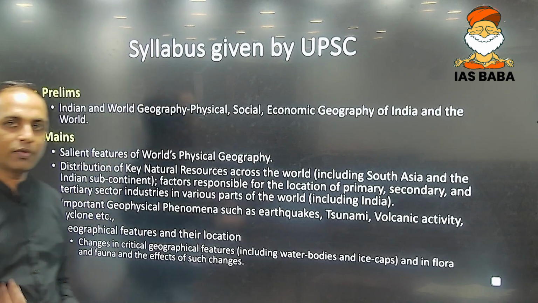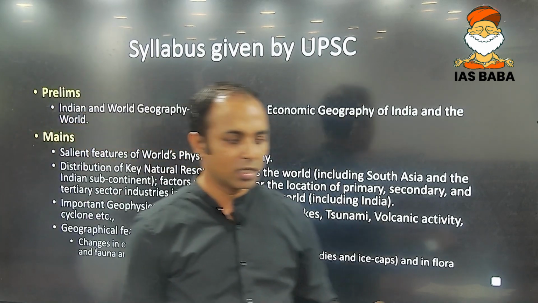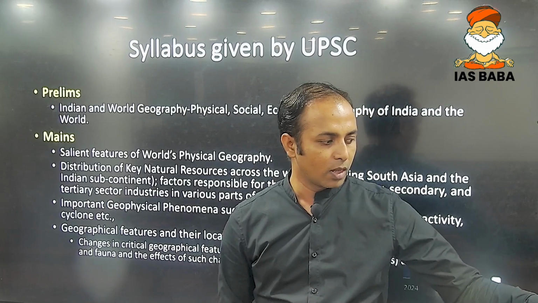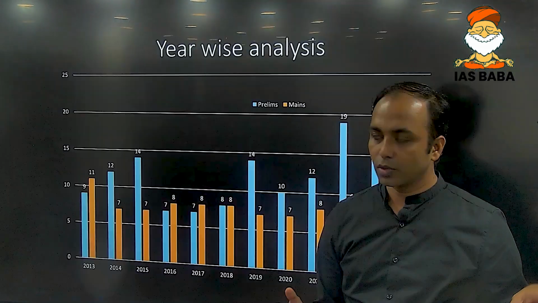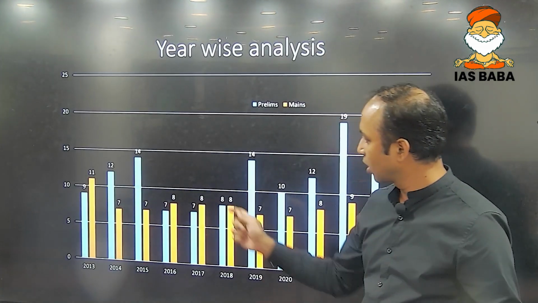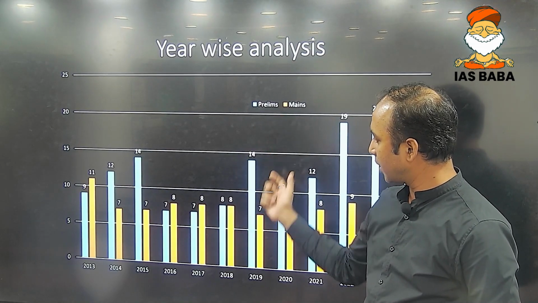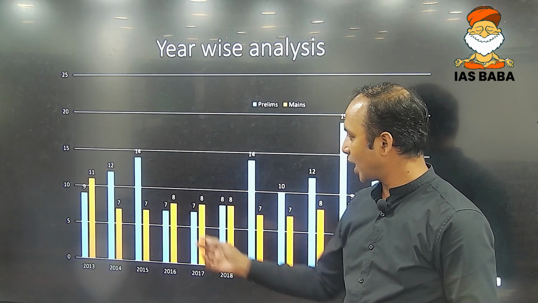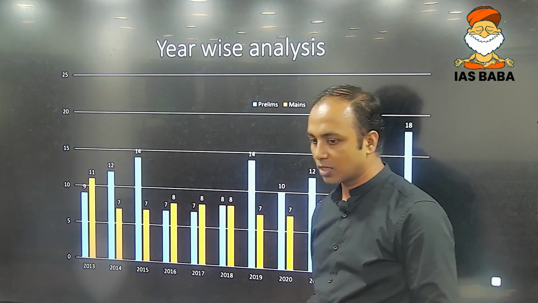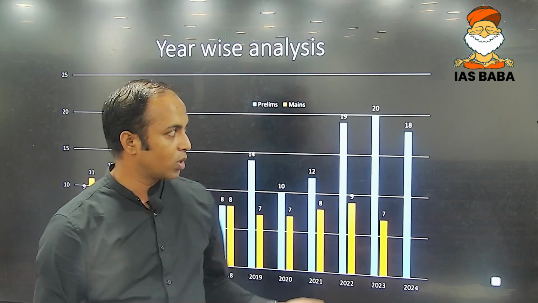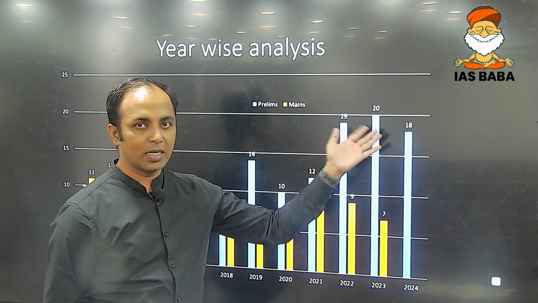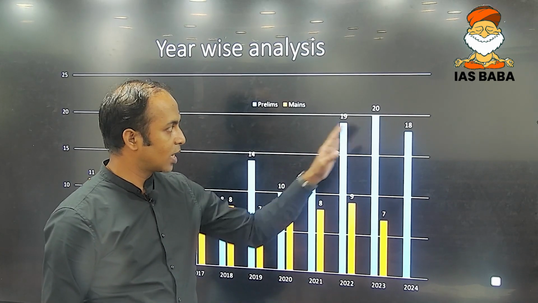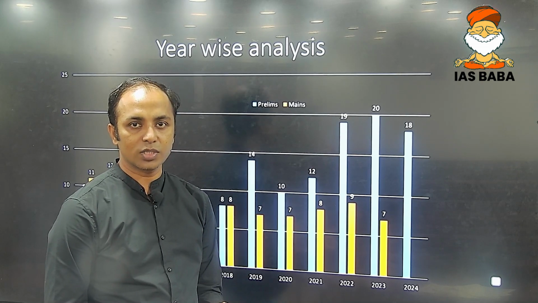Okay. Having analyzed the syllabus, it is time that we look into the trend in which UPSC has been asking questions. So here you can see, with respect to the prelims and mains number of questions, the prelims questions have gone down to as low as 7 questions, whereas the highest number of questions so far has been around 18, 19, 20. On an average, in the last 3 years, around 19 questions have been asked.